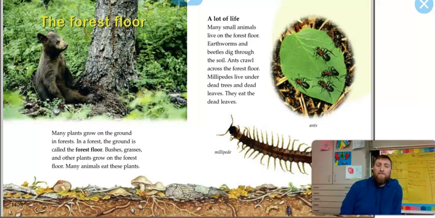A lot of life. Many small animals live on the forest floor. Earthworms and beetles dig through the soil. Ants crawl across the forest floor. Millipedes live under dead trees and dead leaves. They eat the dead leaves. Isn't that cool?